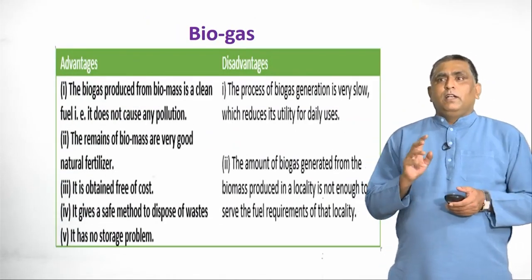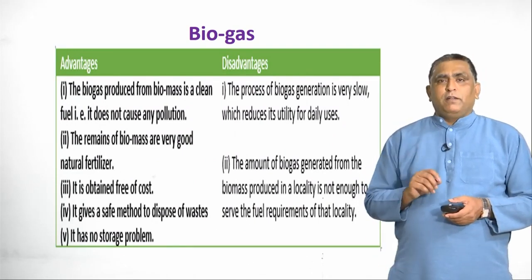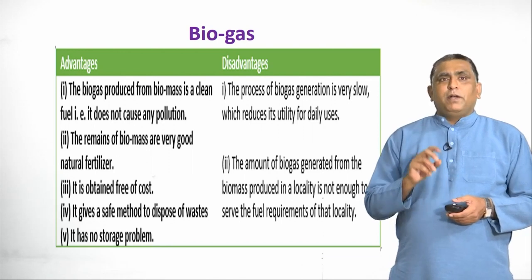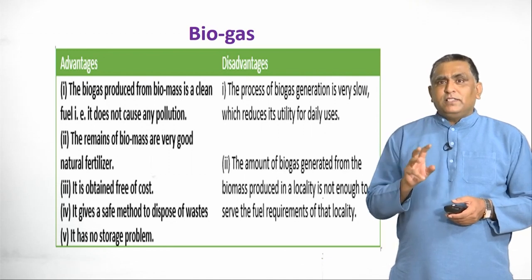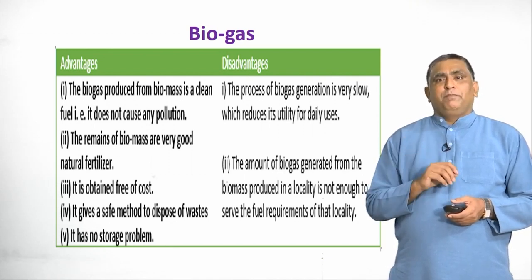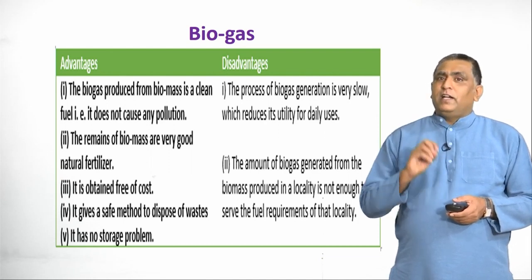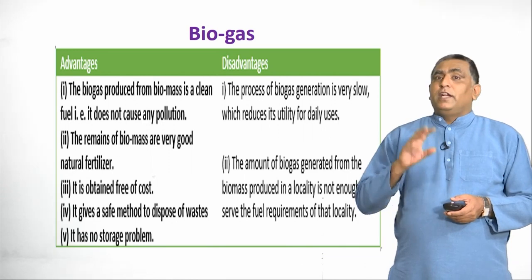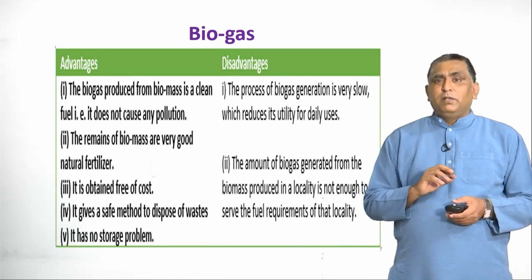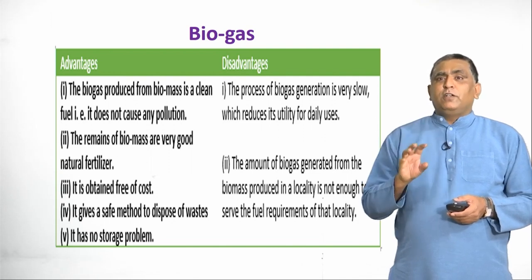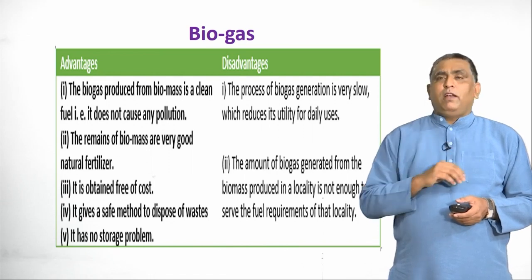Now let us look at the advantages and disadvantages of the biogas plant. Advantages: the biogas produced from biomass is a clean fuel, that is, it does not cause any pollution. Secondly, the remains of biomass are very good natural fertilizers. It is obtained free of cost as all the constituents required for it are readily available. It gives a safe method to dispose of waste. It solves the waste problem as well.